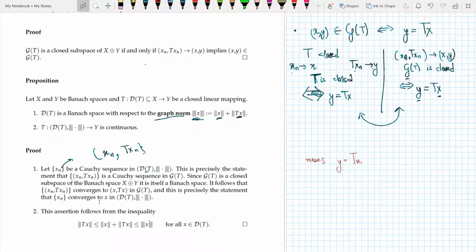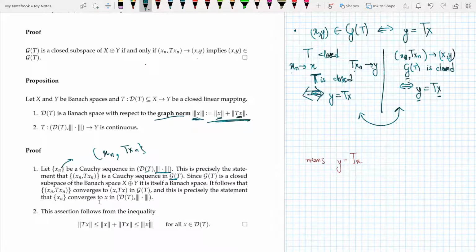Now this is precisely the statement that (x_n, Tx_n) is a Cauchy sequence in GT, because my space D(T) is equipped with the triple norm, and the norm of any element can only be computed in this way. So these two statements are equivalent.